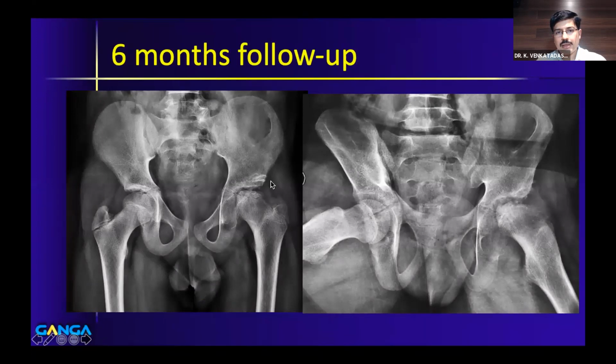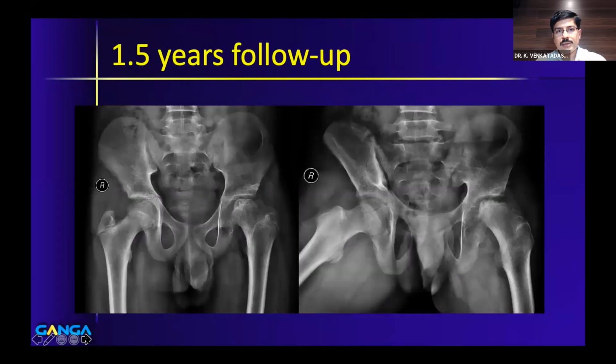So you support it here, and the shelf is nicely incorporated. Now your acetabulum volume is increased to accommodate the big head. And that's the 1.5 year follow-up. Not a great result, but definitely the child is not having immediate symptoms. His range is okay. His hip is mobile and it is stable. And definitely it will need some kind of intervention in the form of total hip later on when he develops arthritis. For the time being, he is working with it. This is a sort of adaptive intervention which we have done for this 14-year-old boy who presented in a really bad state.